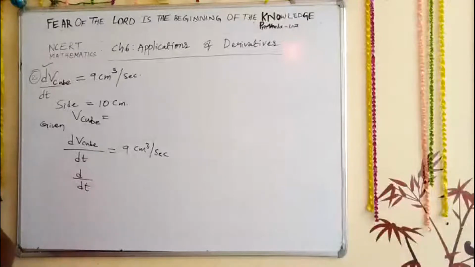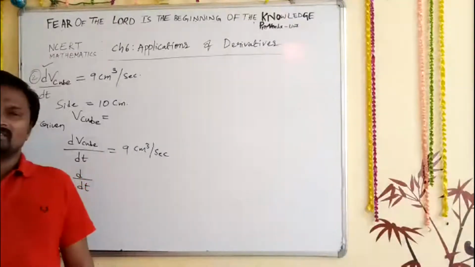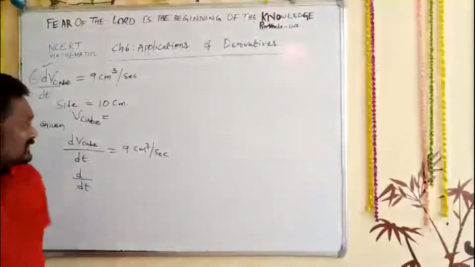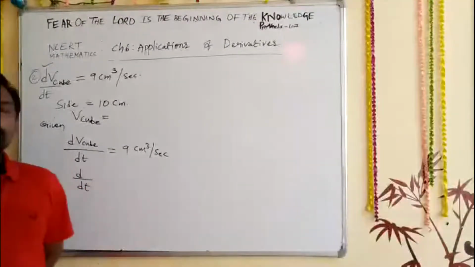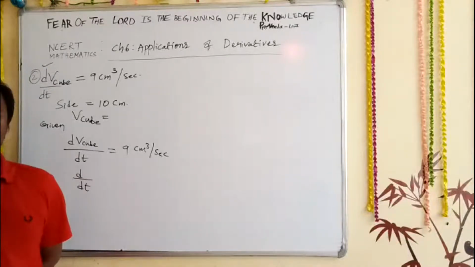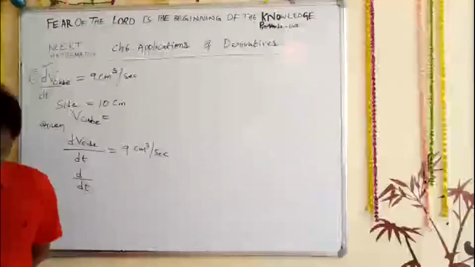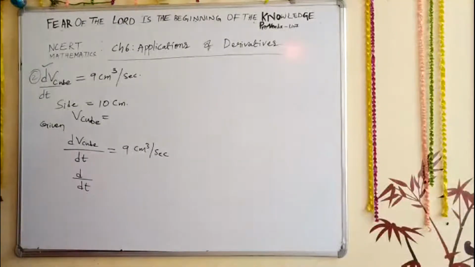Taking so much time. Garima Singh, first to write. How much time will you all take? I'm waiting for your answer.